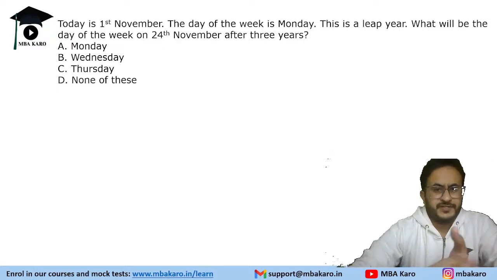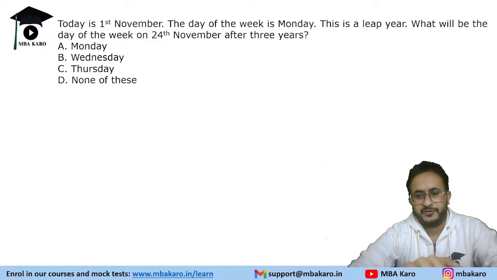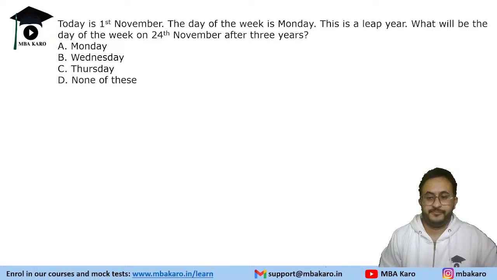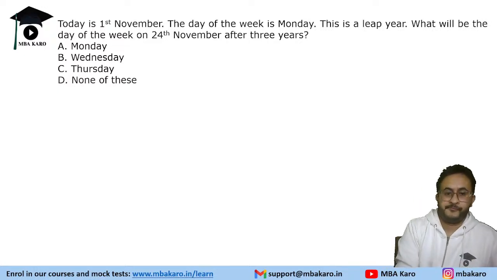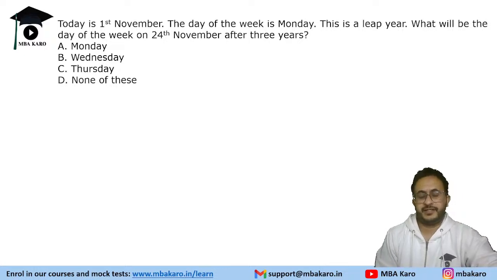1st of November was Friday this year, so it is not the year 2024. It could be any other year. You do not have to worry about the year name. It is given that it is a leap year. You need to find 24th November after 3 years. What will be that day?